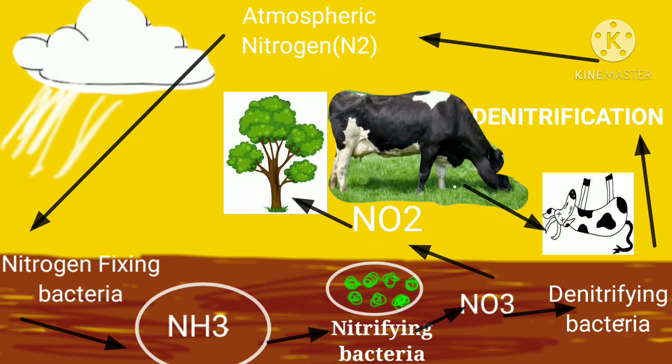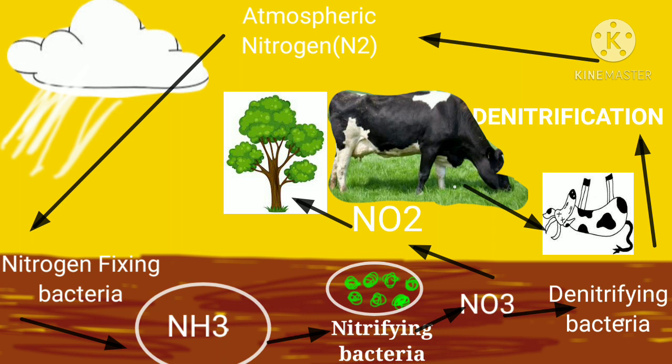In this way, plants and animals utilize the nitrogen fixed by the microorganisms, and on the death of plants and animals, this fixed nitrogen is converted by soil bacteria, the denitrifying bacteria, thus releasing N2 gas, nitrogen, again into the atmosphere. Thus in this way nitrogen is cycled between the biotic and abiotic components of living organisms with the help of nitrogen fixing bacteria.